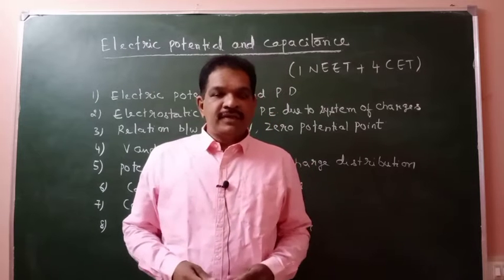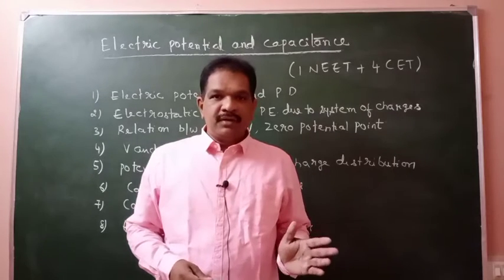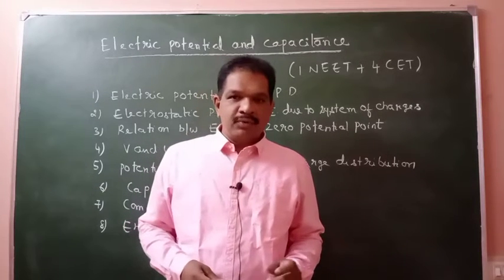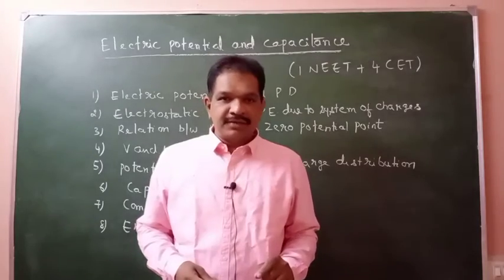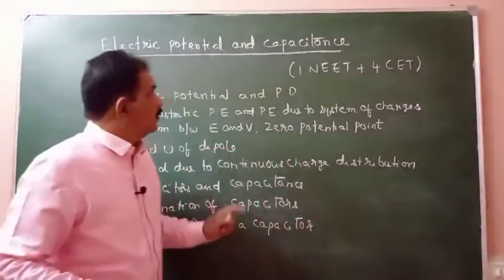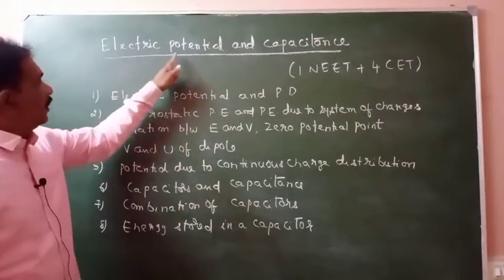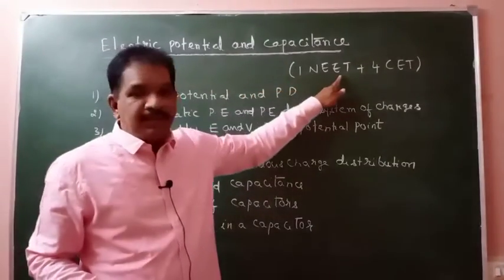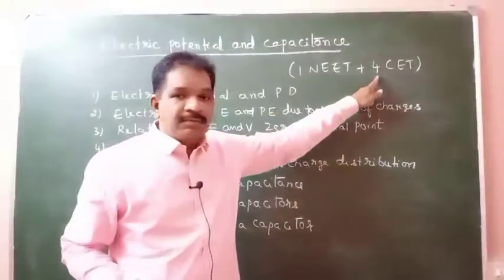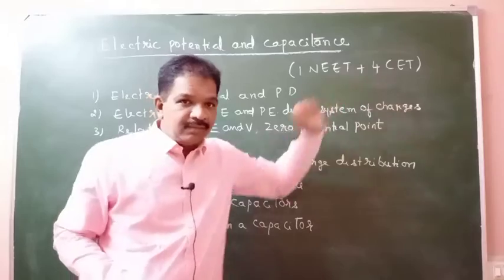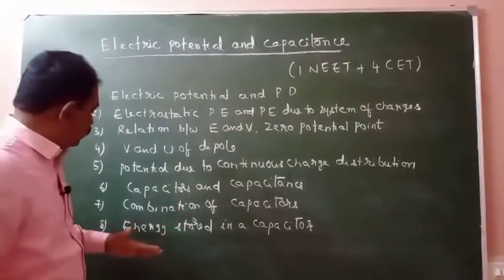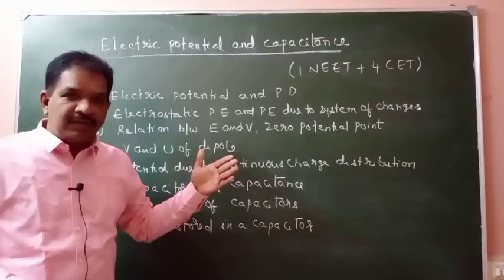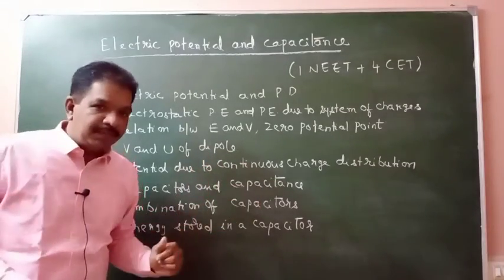We finished the first chapter in the objective part, electric charges and fields. Second chapter will be electric potential and capacitance. Name of the chapter will be electric potential and capacitance. One question will come in the NEET, 4 questions will come in the CET. It will be divided into 8 subtopics.